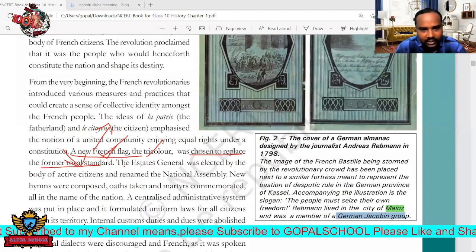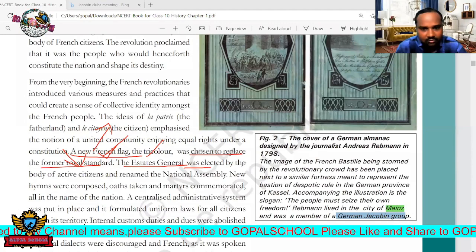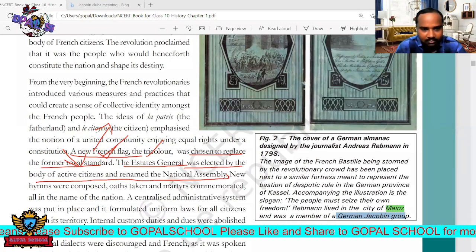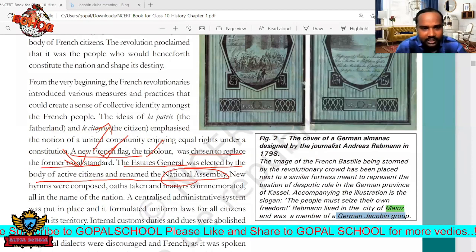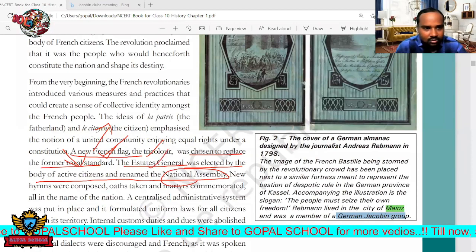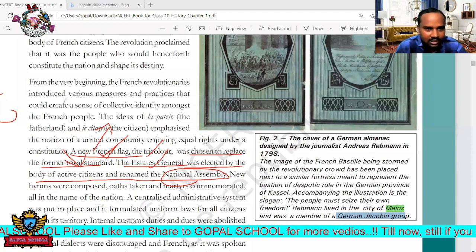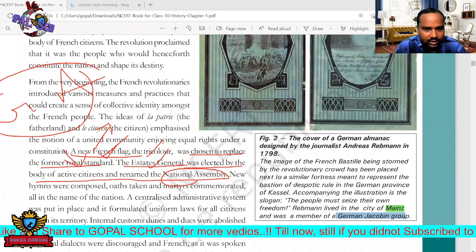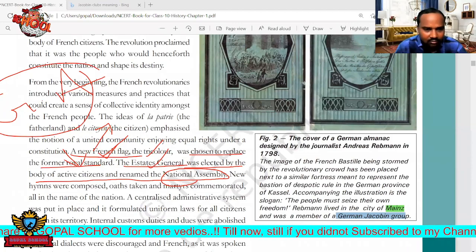And next, the Estates General. The Estates General was elected by the body of active citizens and renamed the National Assembly. So in France they elected the Estates General, and there will be a general assembly in the Bastille. That assembly has one head.